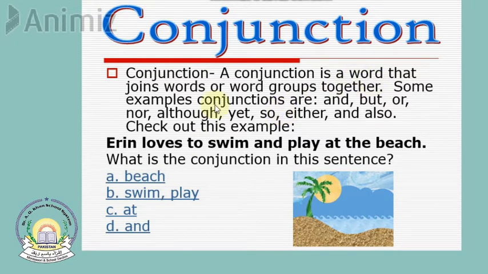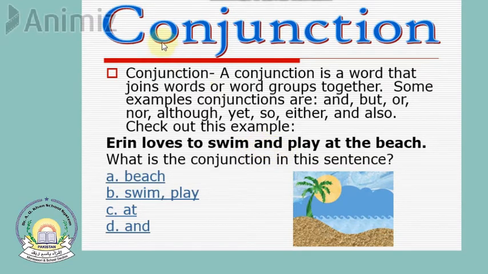A conjunction is a word that joins words or groups of words together. Some examples of conjunctions are and, but, or, nor, although, yet, so, either, and also. For example, Aaron loves to swim and play at the beach. So now these are groups of words, and they are joined by and.